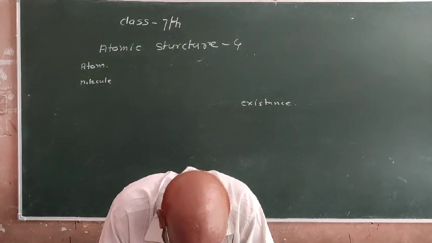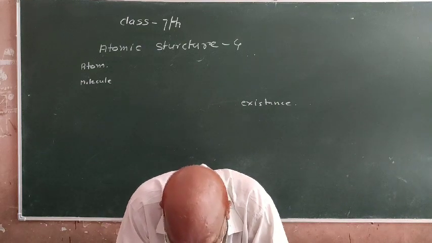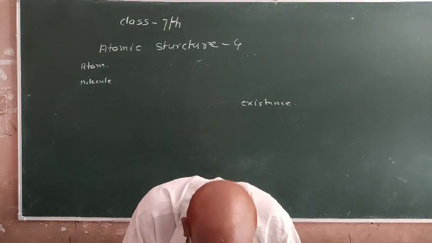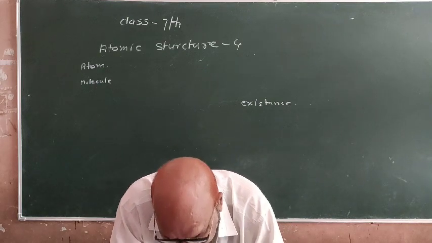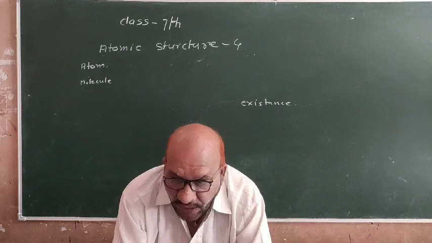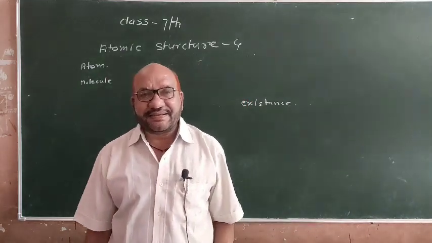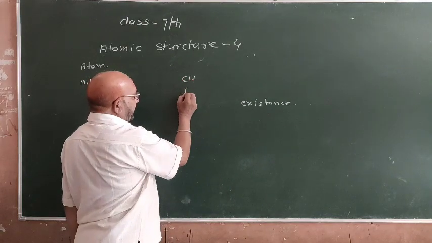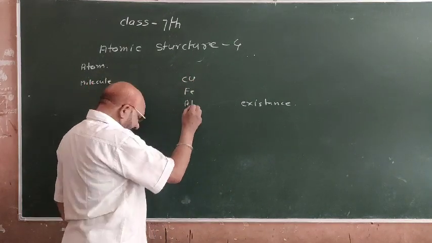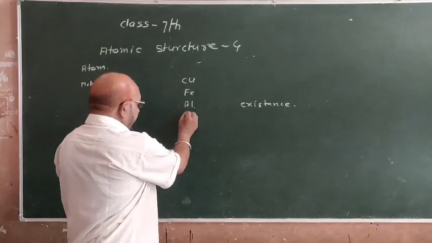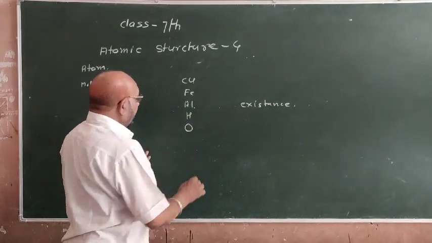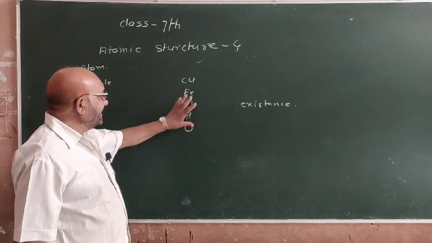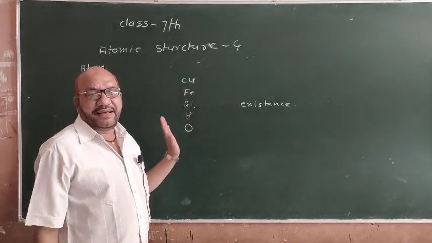Again repeat, the smallest particle of an element which may or may not have independent existence but always takes part in a chemical reaction is called atom. For example, Cu, Fe, Al. This is the example of atom. H, O. These are copper, iron, aluminum, hydrogen, oxygen. This is called atom of element.